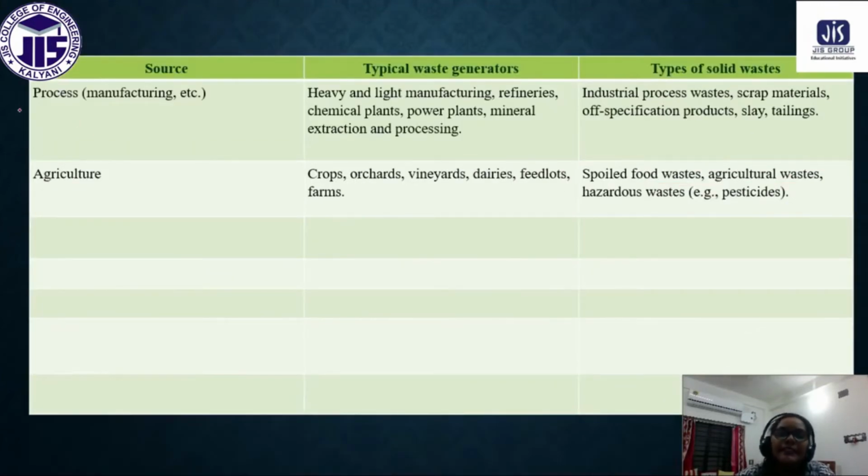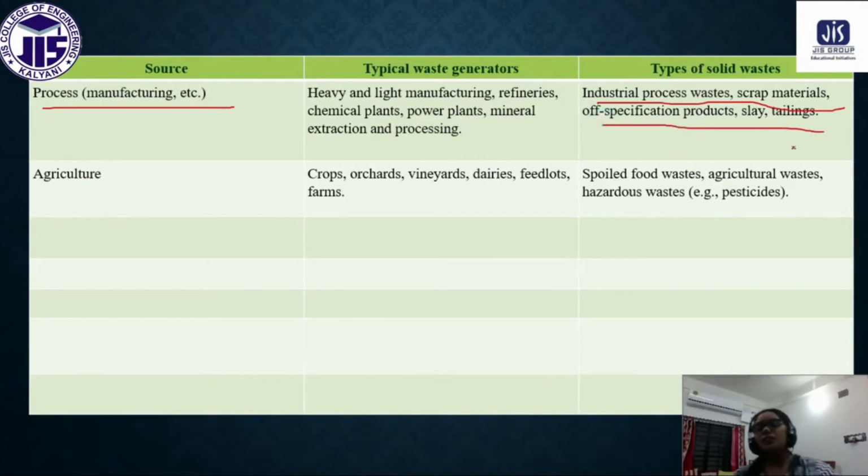Okay, next is manufacturing. From any manufacturing factory we get so many wastes, scrap materials, some undesired products, slag. These are all the types of solid waste that belong to this category, that is manufacturing.